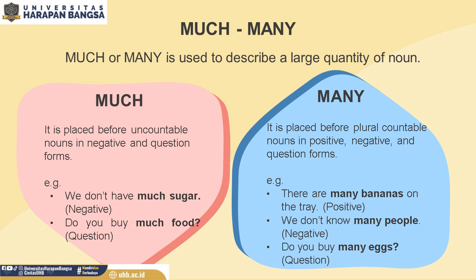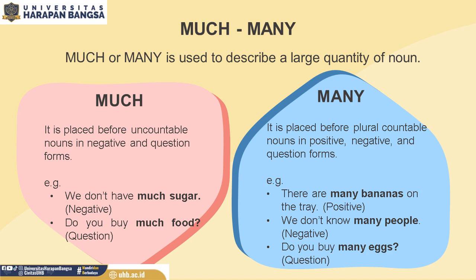Many. It is placed before plural countable nouns in positive, negative, and question forms. For the example, there are many bananas on the tray. This sentence is positive. The word bananas is plural countable noun. Then we have to use the word many. Many bananas.